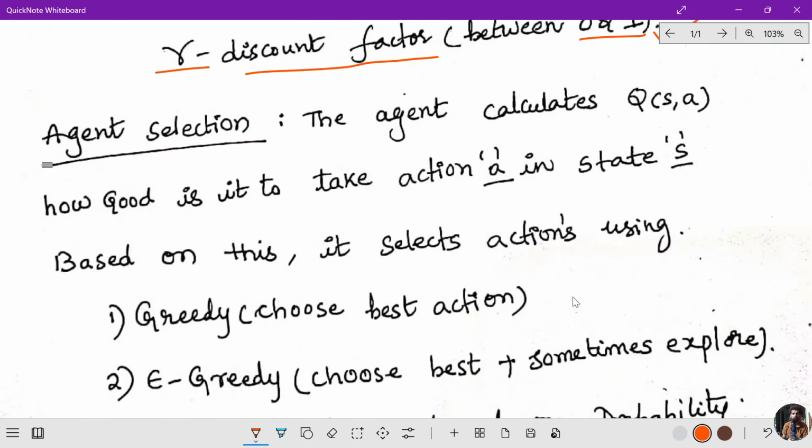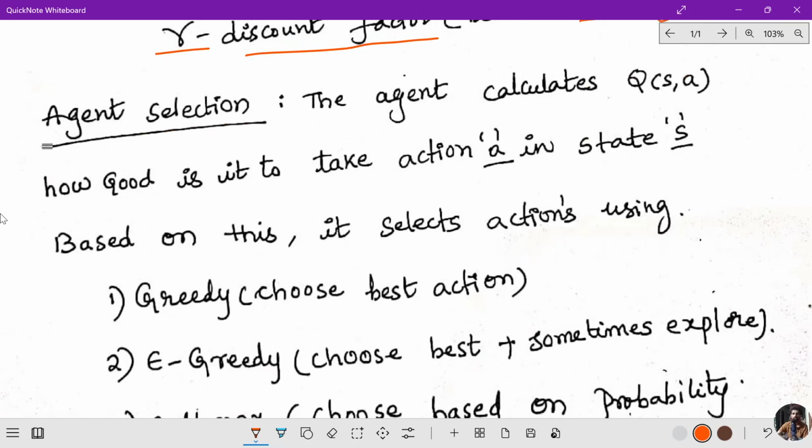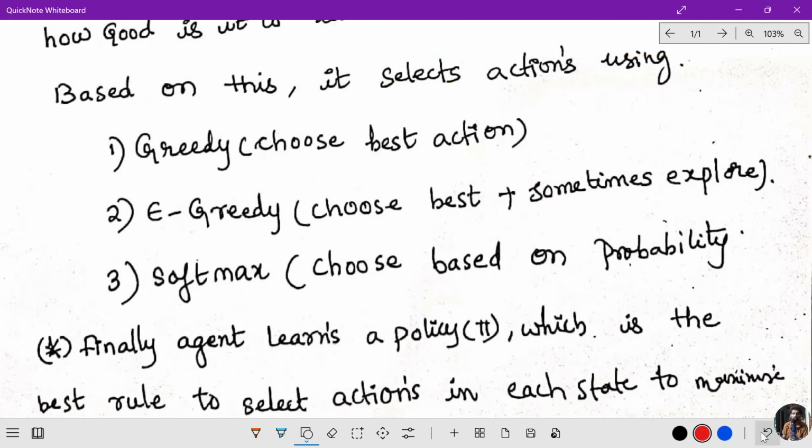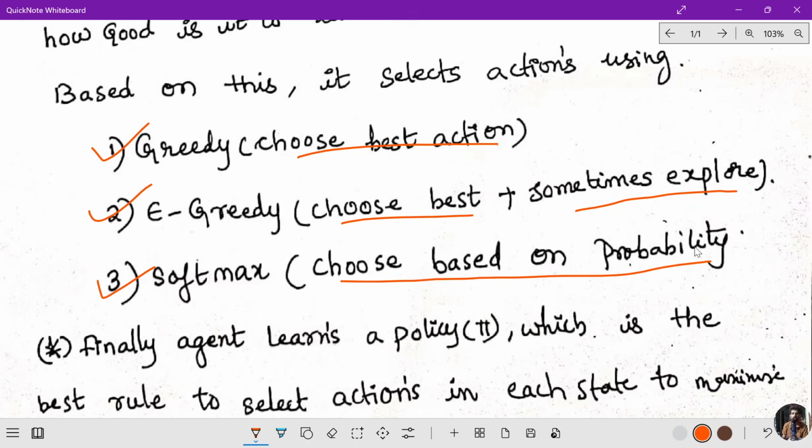Now we'll see the agent selection. How to select the action? The agent calculates Q of S comma A, which is how good it is to take action A in state S. Based on this, it selects actions using one of 3 methods. First one is greedy, second is e-greedy, third is softmax. When I say greedy, we choose the best action. E-greedy chooses the best plus sometimes explores. The last one, softmax, chooses based on the penalty.